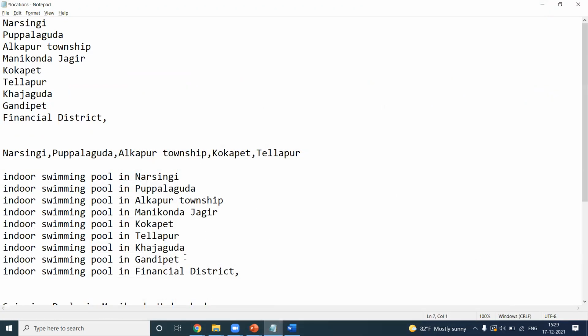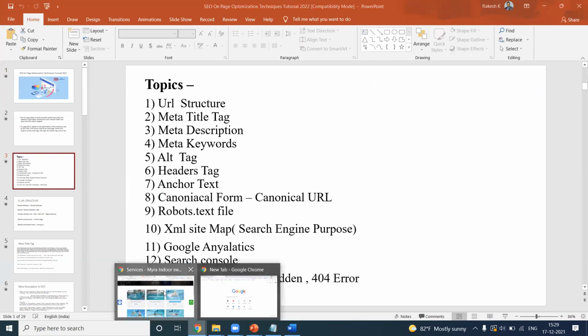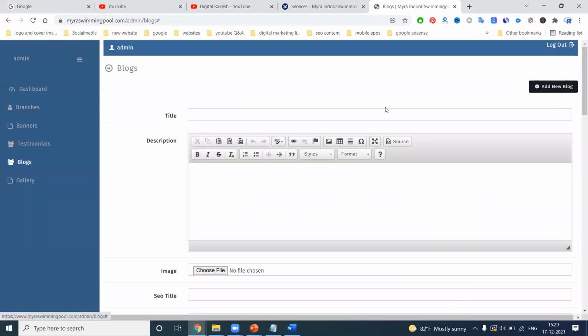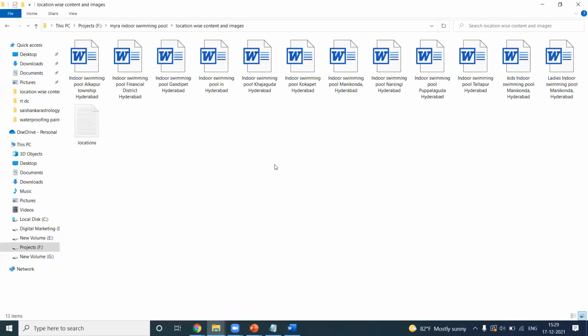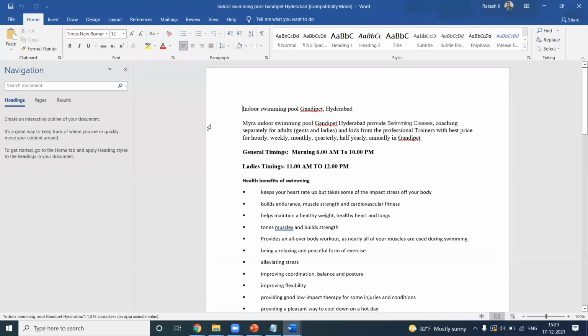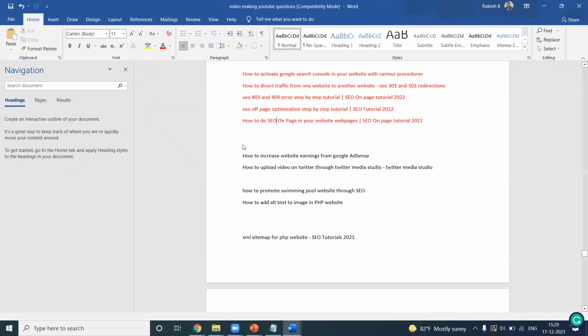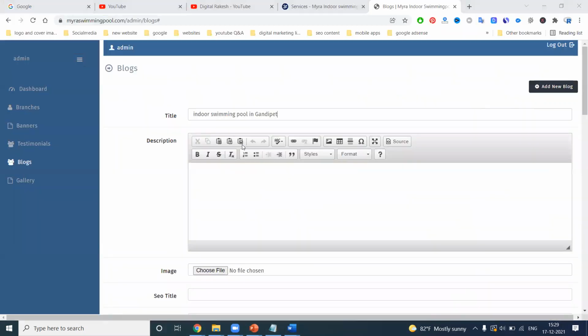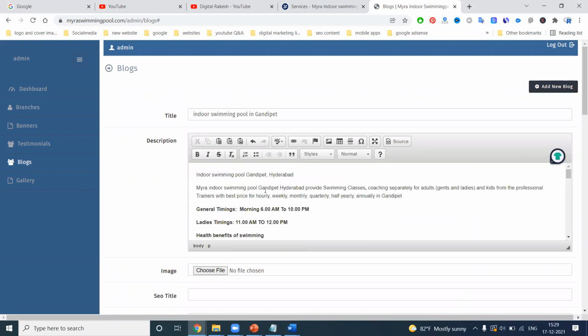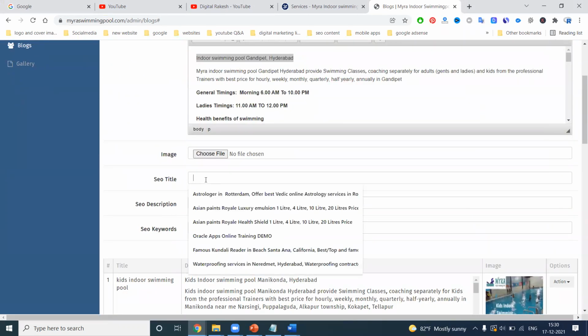The same structure I have created here, the option name is admin panel. This is your structure purpose. The first item will be your structure. Second will be content. Where is the content page? Locations here. Next, SEO title.